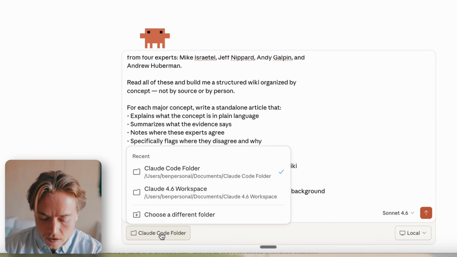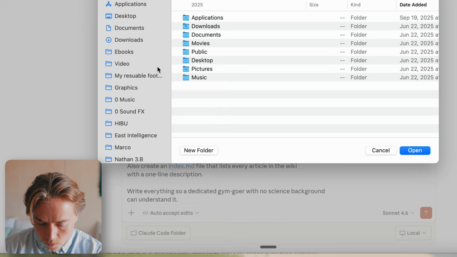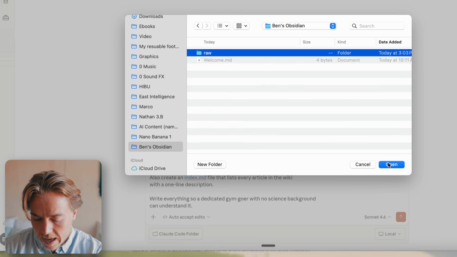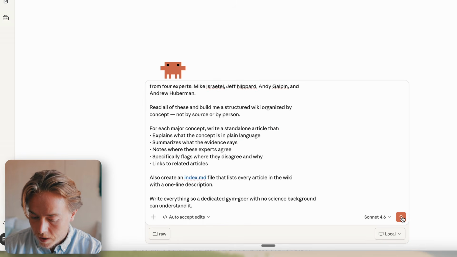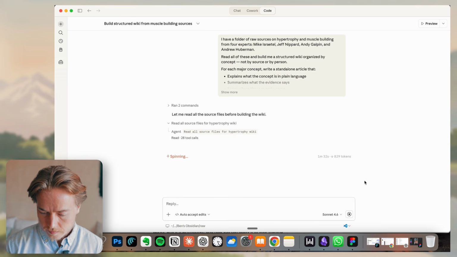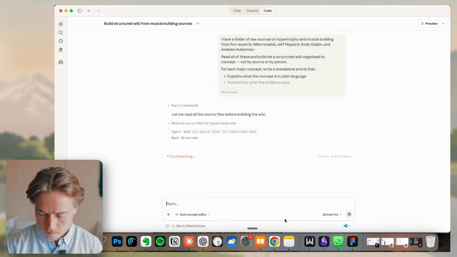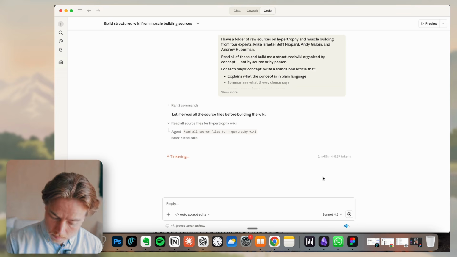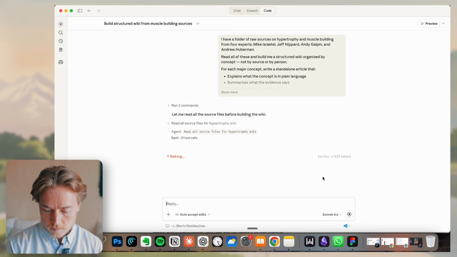Now we are going to select our folder. So we're going to click this raw folder where we have everything. And then we're going to hit enter. You'll have to allow things as it goes through this. Now the real question is, what do you do while you're waiting for Claude Code? If anybody figured out a good answer for that, let me know.